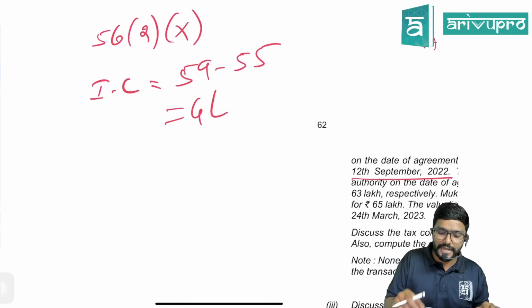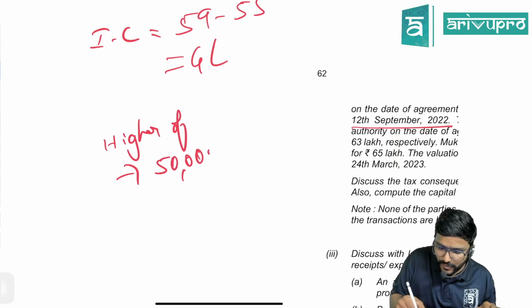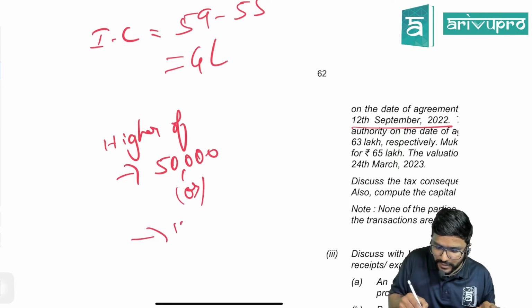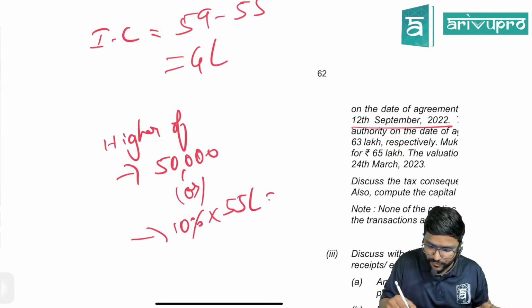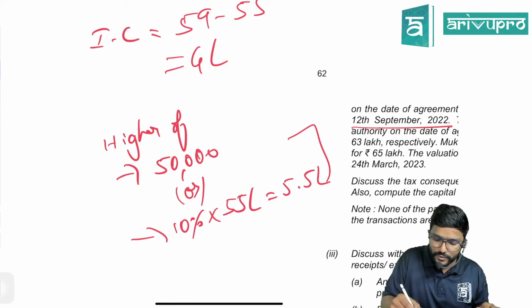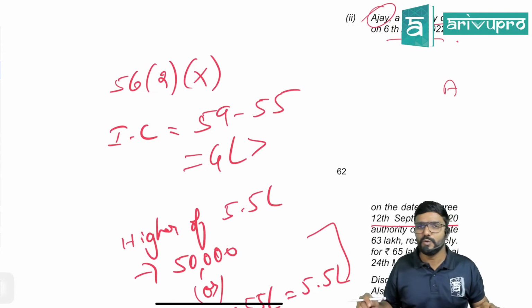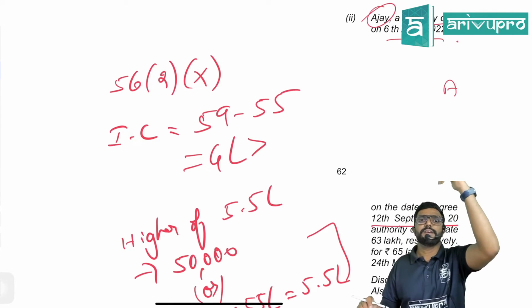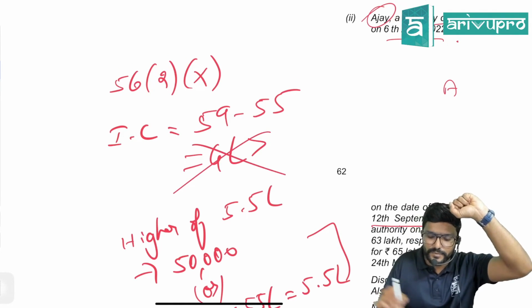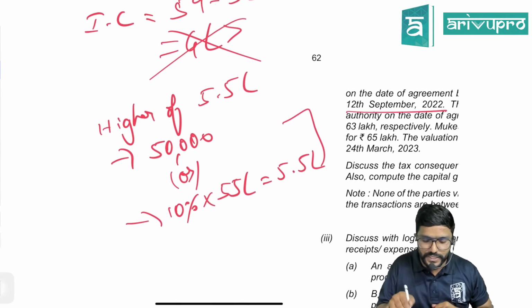Check, is it more than the higher of two things? What is it, sir? 50,000 or 10% of actual sale consideration, 55 lakh, which comes to 5 lakh 50,000. Whichever is higher is how much? 5 lakh 50,000. So is this inadequate consideration more than 5 lakh 50,000? No, sir. In that case, is inadequate consideration taxable? No, it is not taxable in the hands of the recipient. Clear? We have to check like this, guys.